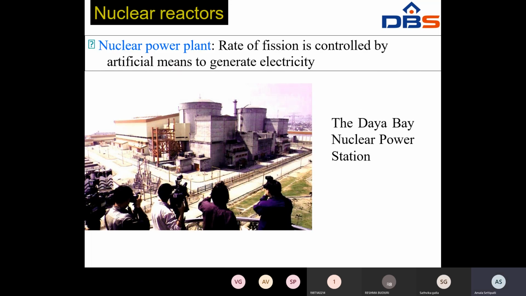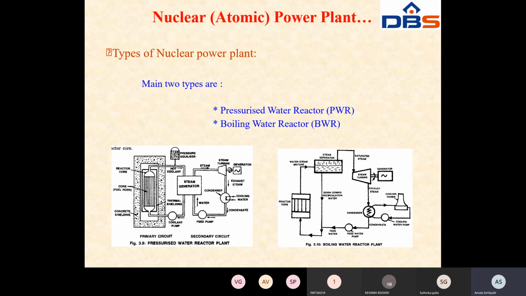Nuclear power plant. We say that when the rate of fission is controlled by artificial means to generate electricity, that is a nuclear power plant. The nuclear energy is converted into electrical energy, and that is also a nuclear power plant.